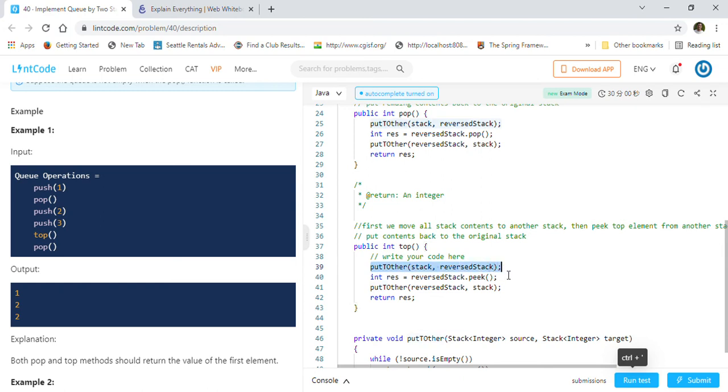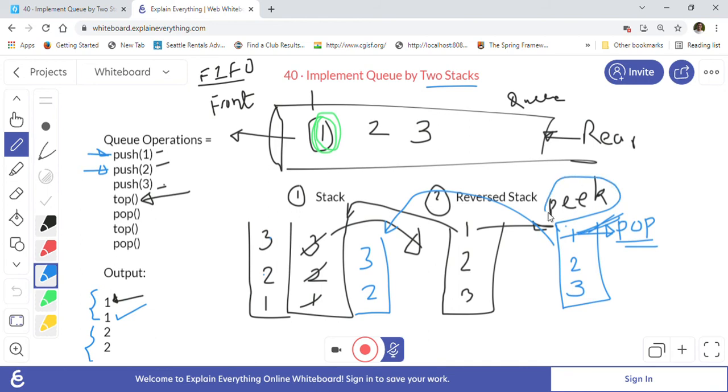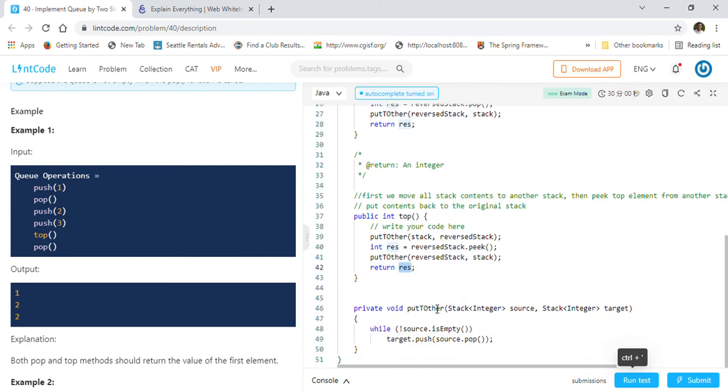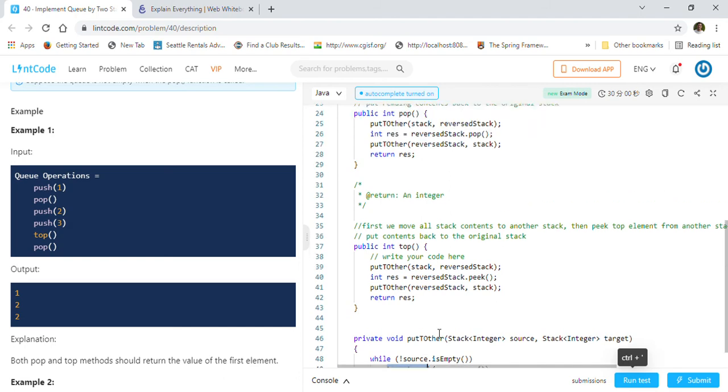We will first take elements from the original stack, put them into the reverse stack, and then we will pick the first element, right? Pick the first element from the stack, which is this one, and then after we are done, we will again put back all the elements from the reverse stack to the original stack, and we will return the result basically, right? So that is the top operation. And the put-to-other helper, as I said, just copies elements from one stack and pushes them into another stack, right? So it keeps popping from one and pushing into the target basically. So this is the implementation.